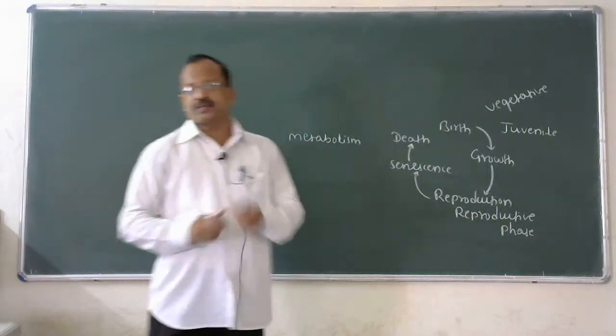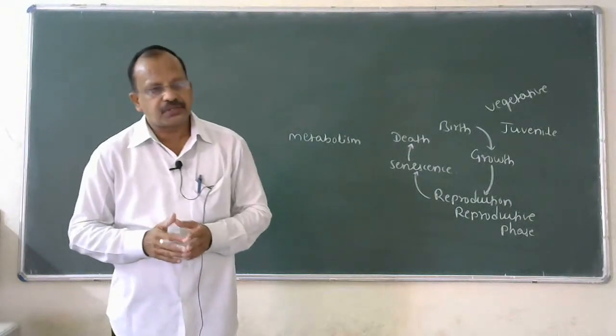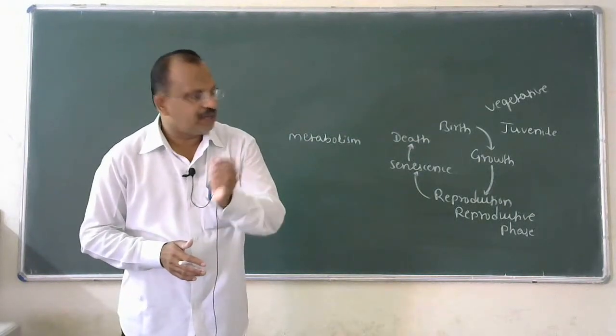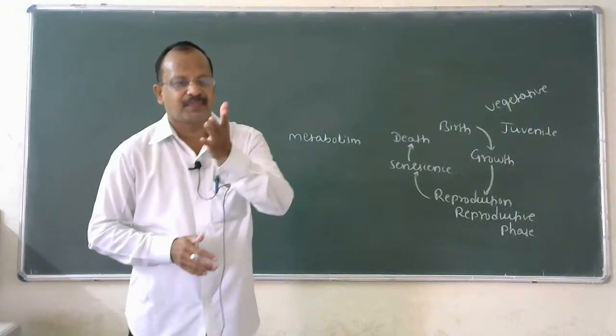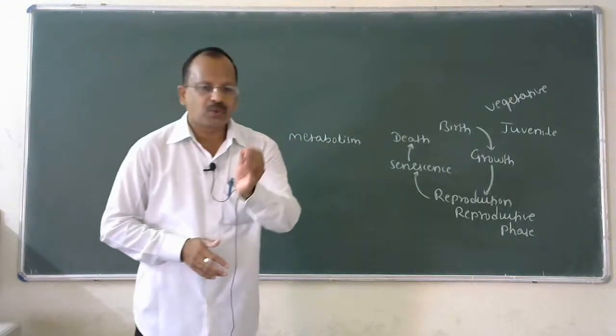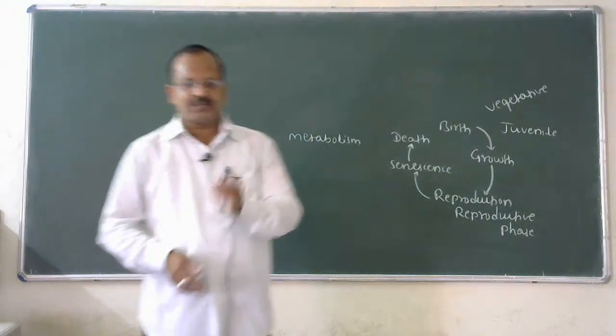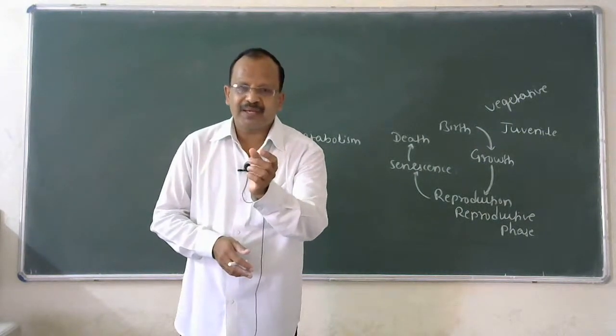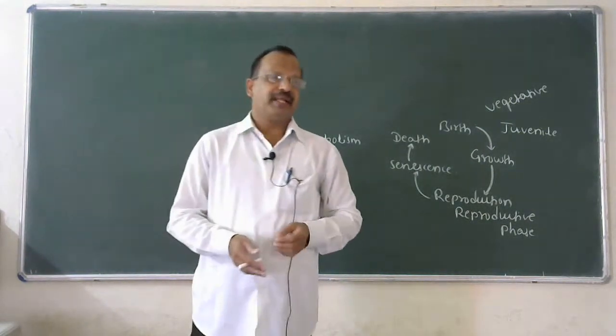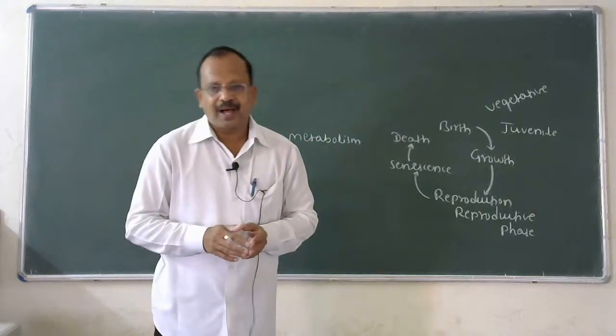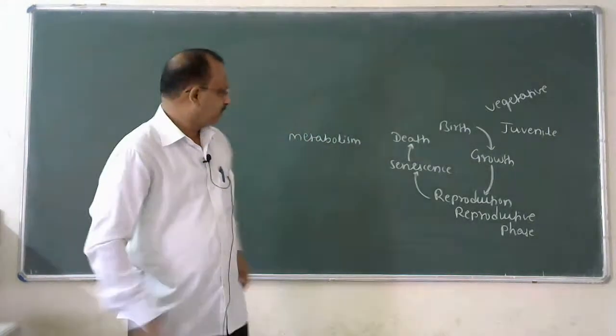During senescence, a lot of changes are noticed, including slowing of metabolism.